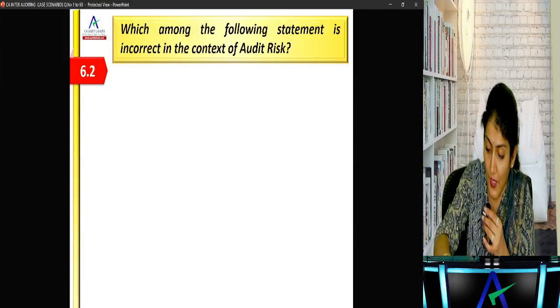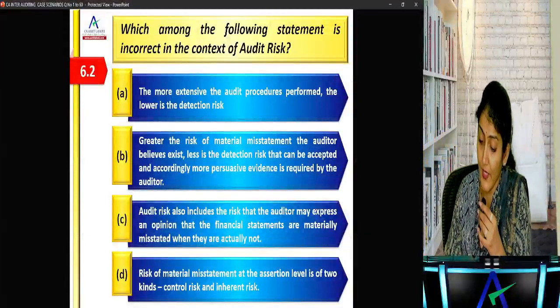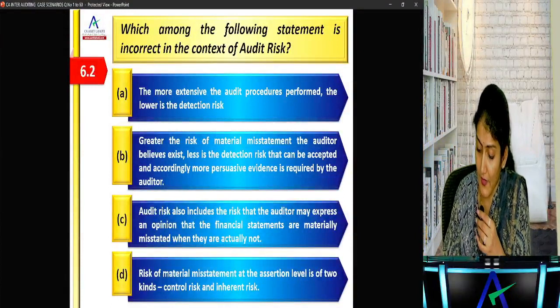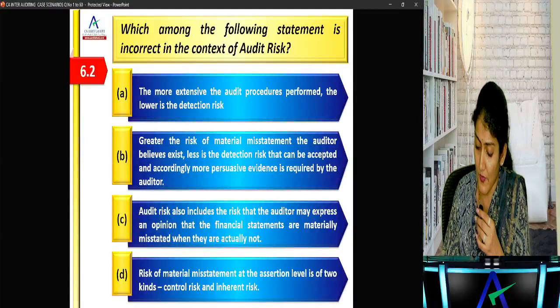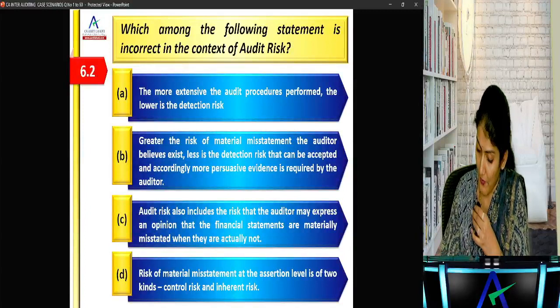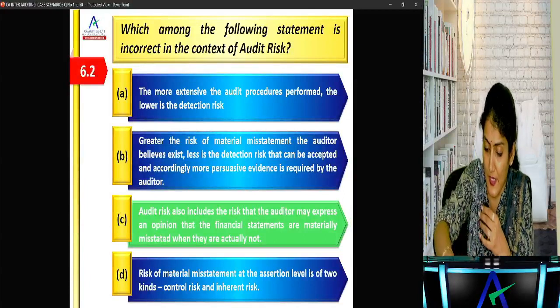Okay, which of the following statements is incorrect in the context of audit risk? More extensive the audit procedures, the lower is the detection risk. The greater the RMM the auditor believes exists, the less is the detection risk that can be accepted, and accordingly more persuasive evidence is required. Audit risk also includes the risk that the auditor may express an opinion that financial statements are materially misstated when they are actually not. And RMM is control risk and inherent risk. Right, so C is incorrect, because when they are not materially misstated and you're saying they are,